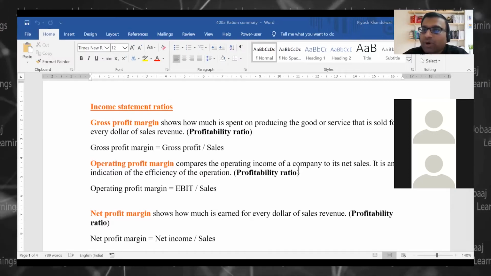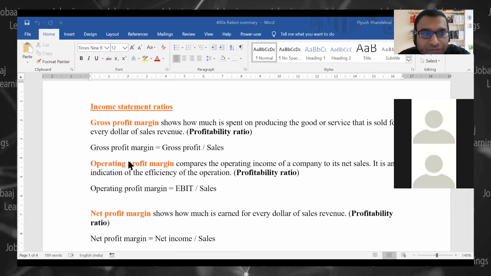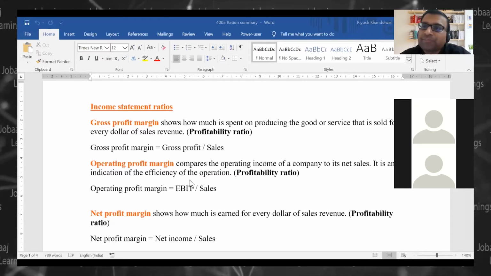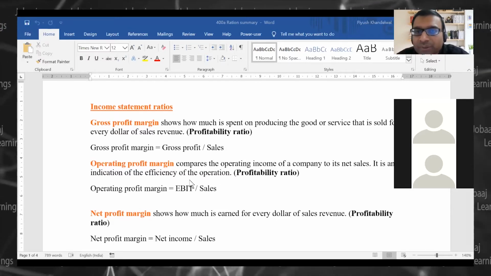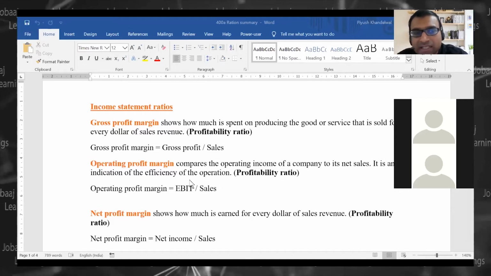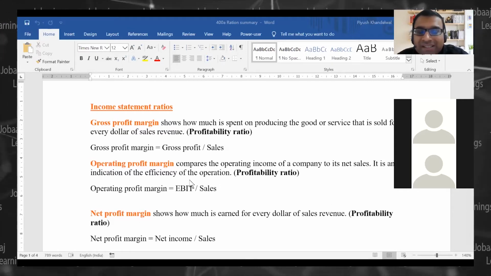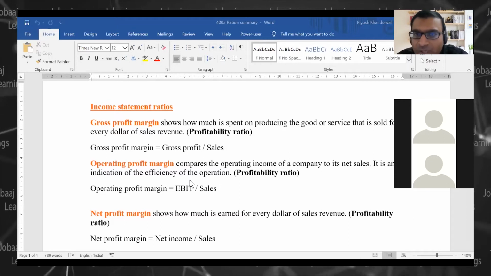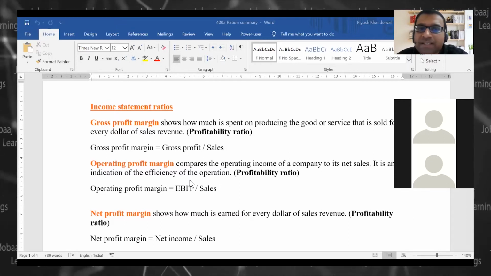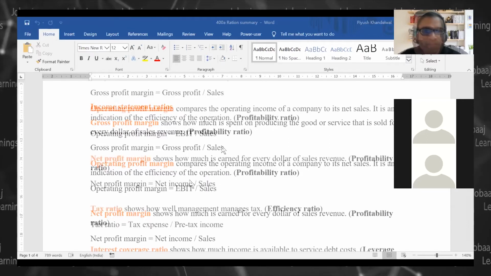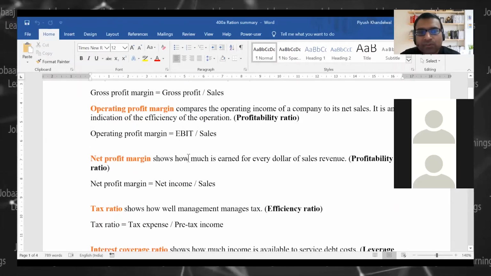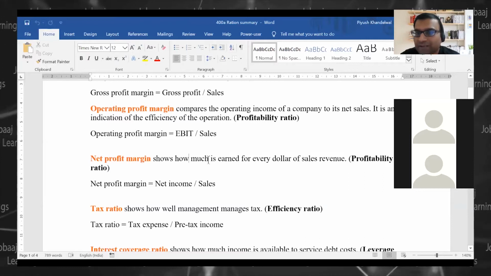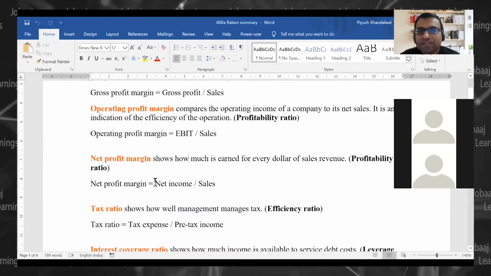So right now what I'm doing, guys, through this Word file, I'm trying to explain these ratios, and over a period in our classes, we will try to understand the meaning of these ratios also. Okay, what does each ratio represent and how do we read it. Okay, net profit, I think one of the best ratios, and everyone is bothered about net profits, right?